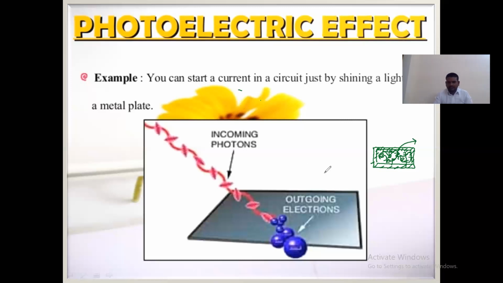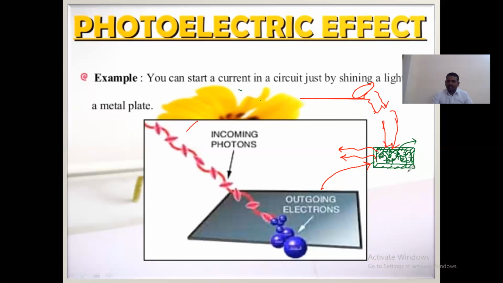See this metal plate I have considered here. This is the light source. From this light source, a number of photons are coming and falling on the metal plate, and then the electrons are ejected from the metal plate when you give sufficient energy from the source of light.